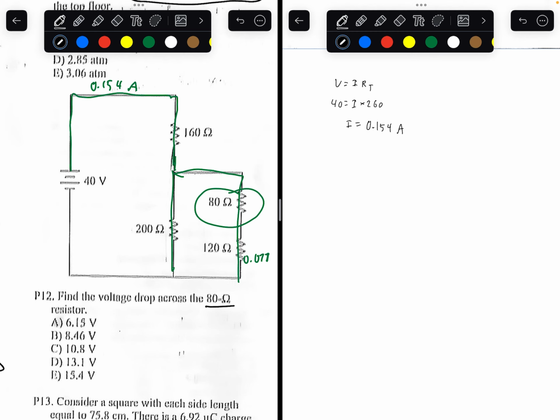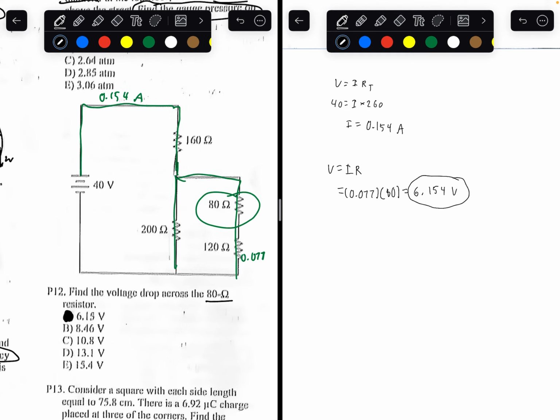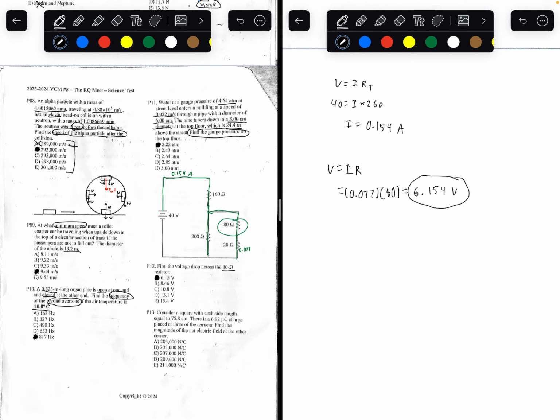Remember the formula, voltage equals current times resistance. Current is equal to 0.077. Resistance is 80. The voltage drop here would be equal to 6.154 volts. So the final answer is 6.154, or A, 6.15 volts. So the answer to number 12 is going to be A.